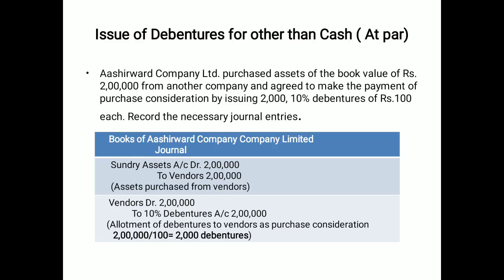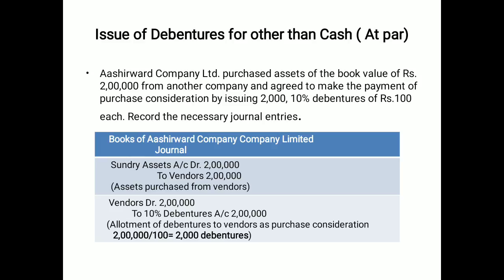Since the question is at par, you have to apply one formula for calculating the number of debentures issued to the vendor: total amount payable to the vendor divided by the method, that is at par, premium or discount. Here the method is at par, so divided by the face value, that gives 2000 debentures issued to the vendor.